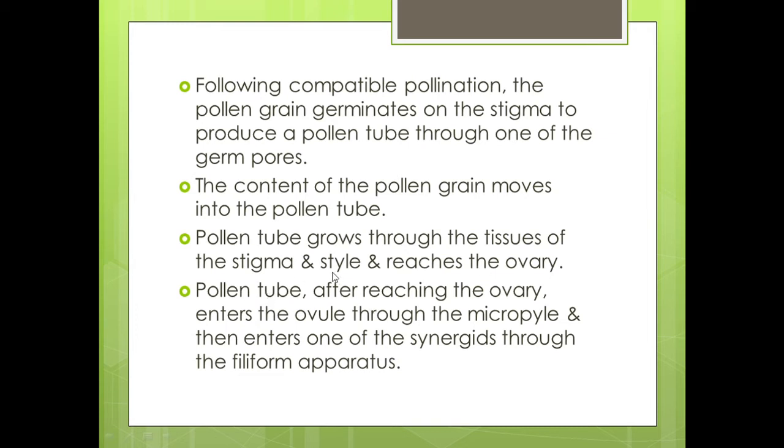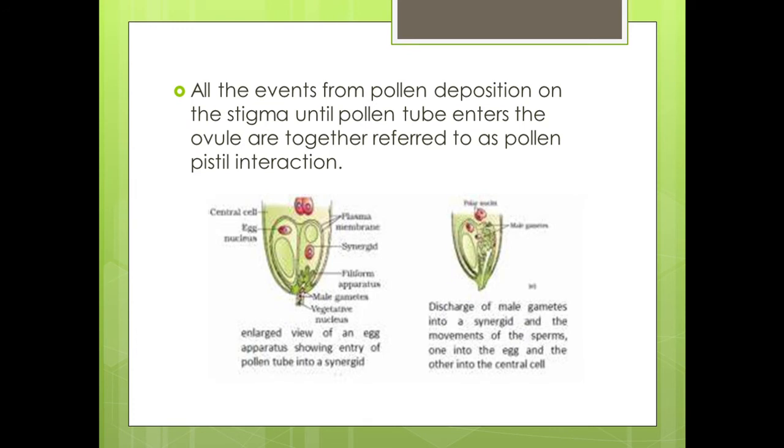After reaching the ovary, it enters the ovule through the micropyle and then enters one of the synergids through the filiform apparatus. All the events from pollen deposition on the stigma until the pollen tube enters the ovule are together referred to as the pollen pistil interaction.